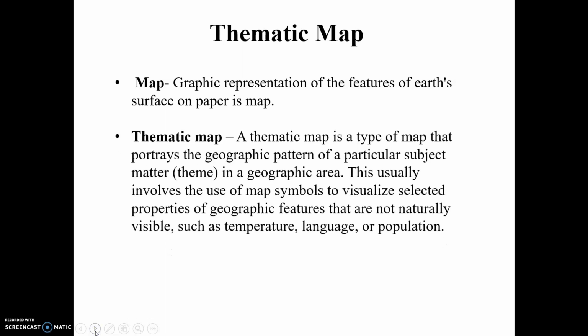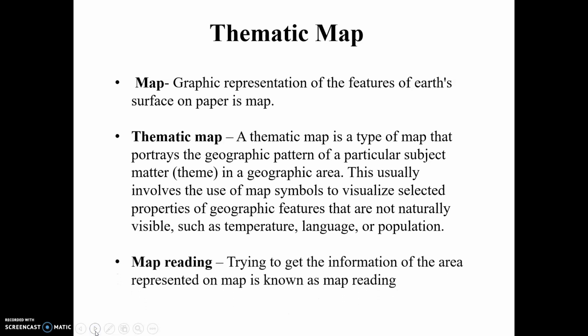What is thematic map? Whenever a particular theme is shown in the map, then we can call that map a thematic map. For example, if temperature conditions of various regions are shown inside a world map, we can call the theme of that map the temperature pattern of the world. What is map reading? Map reading is trying to get to know the information provided inside this map. All these definitions are very important to know. Objective type questions can be asked based on these definitions also.